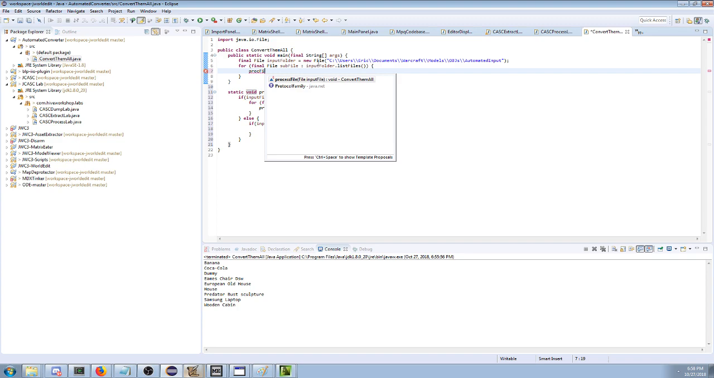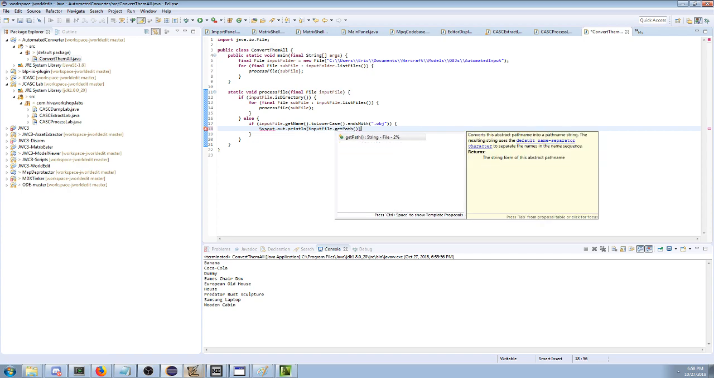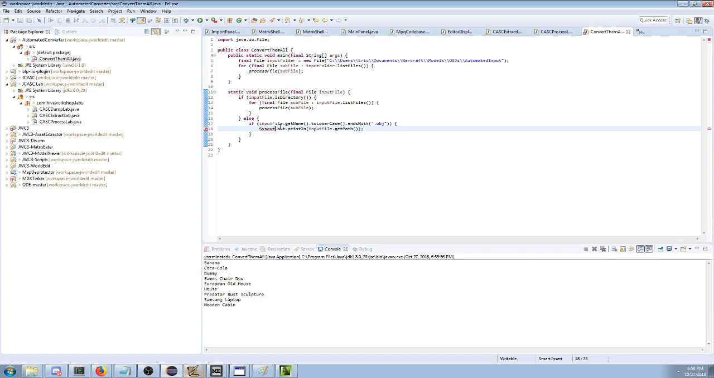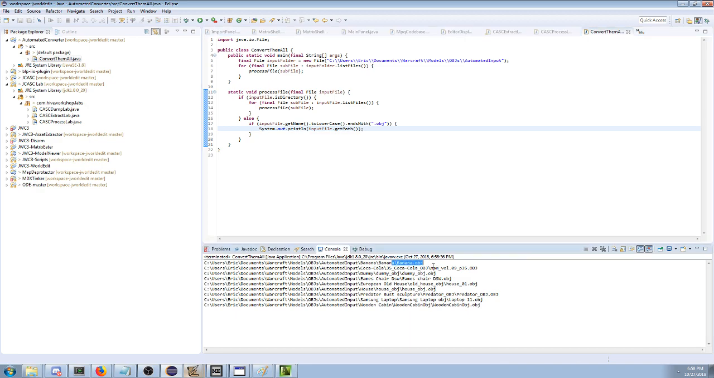Now my auto-suggest will suggest this process file function that I made, which means I can process all those files that we listed before, and we find the OBJs. And what I can do now is print input file get path, which should print the entire path. Oh, I typed sys out instead of system. That's just a typo of mine. So we're going to print out the path to them, and this should print all of the OBJs, right? So it found banana, the dummy object, the chair, this old house, this other thing, predator. But here's the really important part, right?